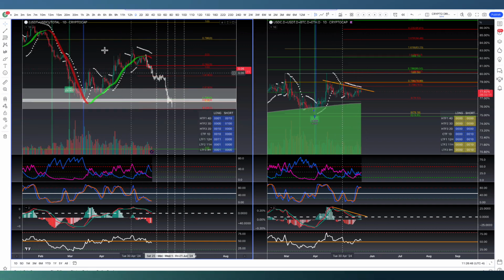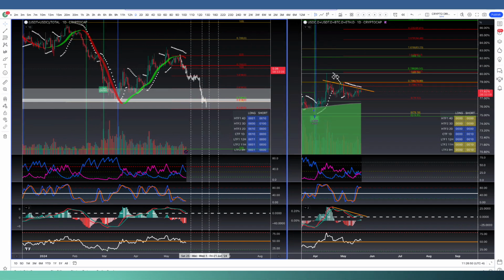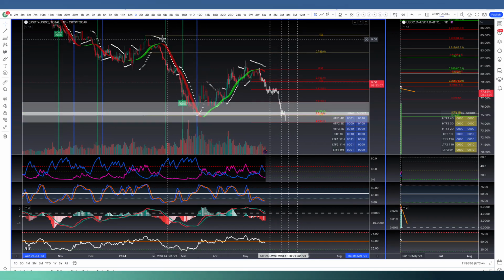in a big way. So looking at the alt season pulse chart on the left side, one thing that we've been tracking is this kind of pattern compared to late January, early February of this year, where when we broke down was the start of the big pump in crypto.